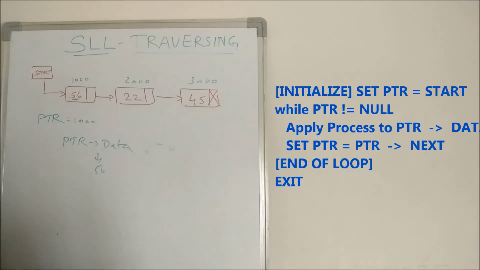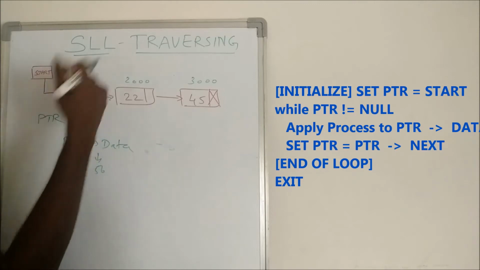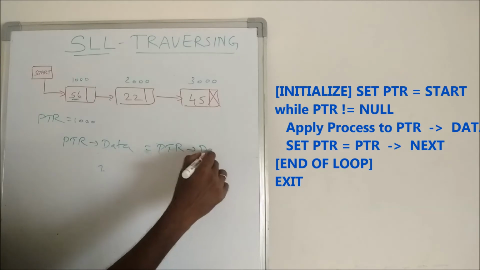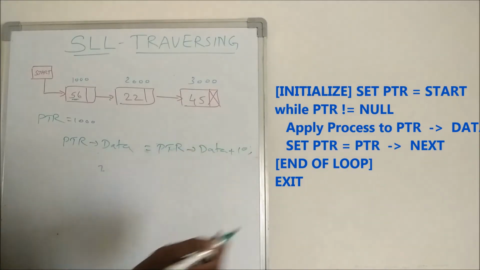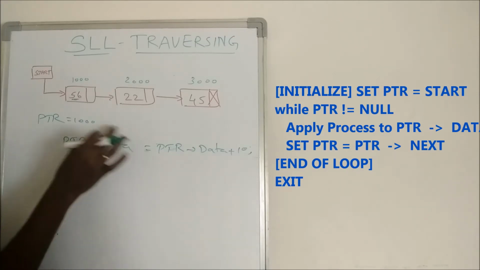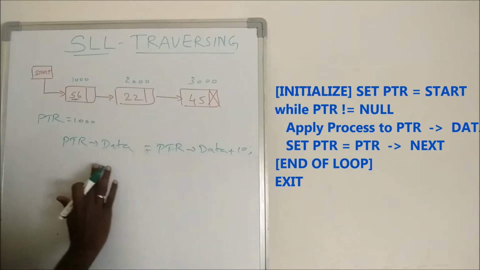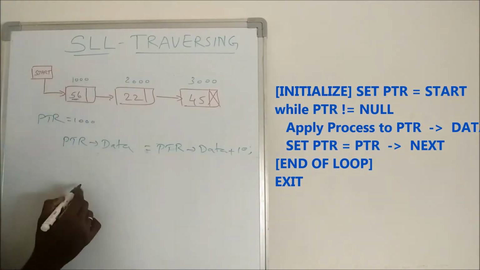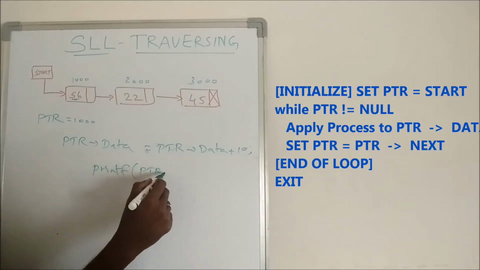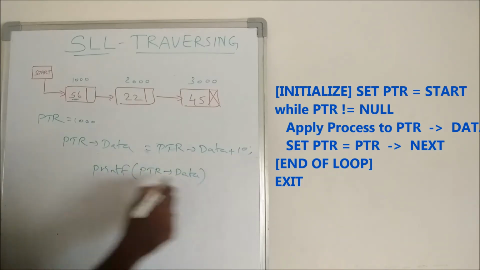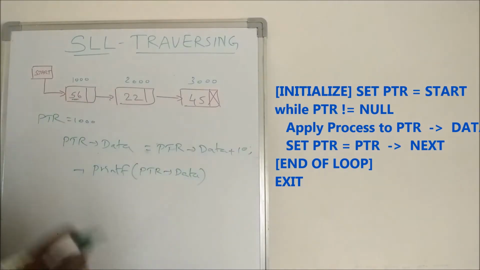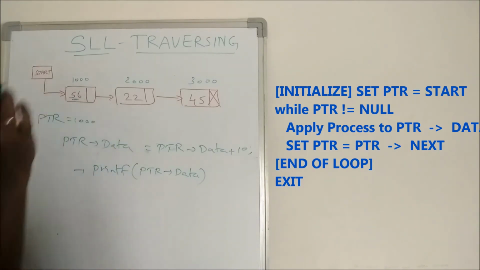It is an algorithm, it is not a C program statement, so I just write it as pseudo code: apply process. Suppose I want to increase 56: pointer data equals pointer data plus 10. This is applying a process to pointer data. I apply some process on pointer data, which could be an increment by 10, or if I want to display it, I write printf of pointer data. Now what happens? This statement will print 56, or this statement will give 56 incremented by 10. So we can do any process on this pointer data.